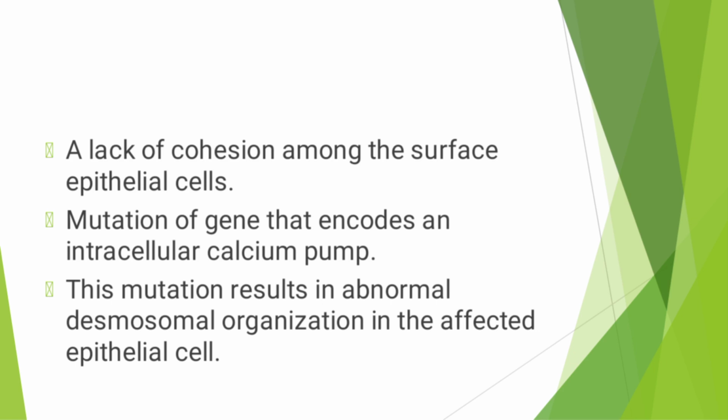Basically, there is a lack of cohesion among the surface epithelial cells. Number one, lack of cohesion: there is a mutation in the genes that code for the intracellular calcium pump. Due to the mutation, there is abnormal desmosomal organization in the affected epithelial cells. So we say there is a lack of cohesion. The genes that code for them have mutated, so the desmosomal organization becomes abnormal, and that affects the epithelial cells.